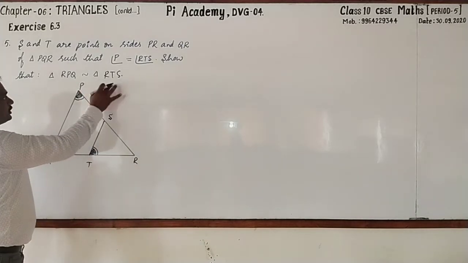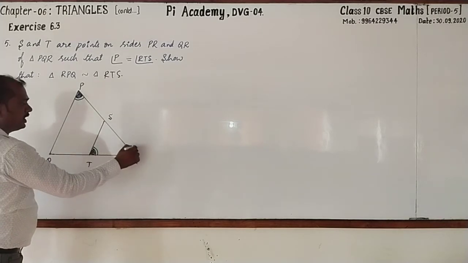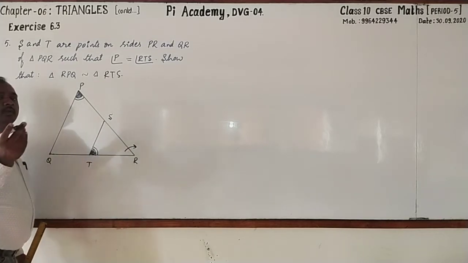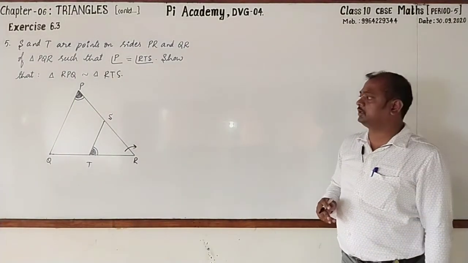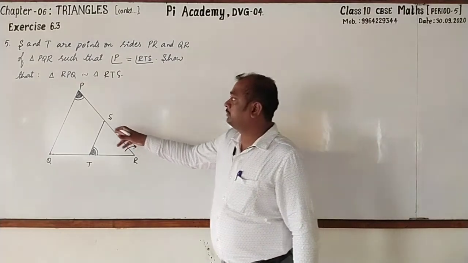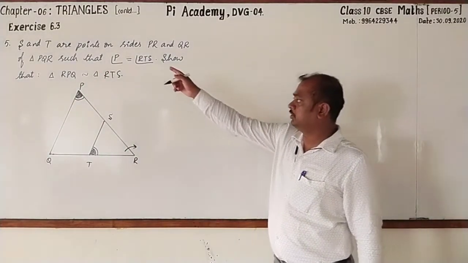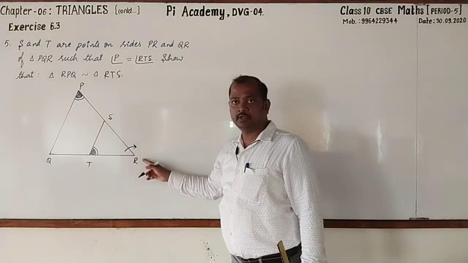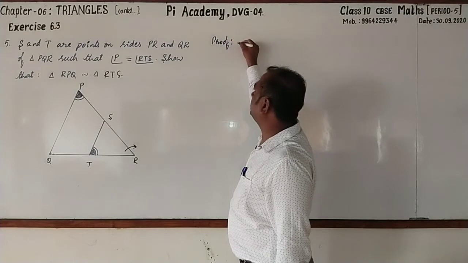Definitely. See that in both the triangles, angle P and angle T, these two are equal. Angle R is common. Which similarity criterion? Yes, AA similarity criterion. So from that you can prove these two triangles are similar. So pausing the video, you will go for copying from there to here. Then after that, you may start writing the proof with me.